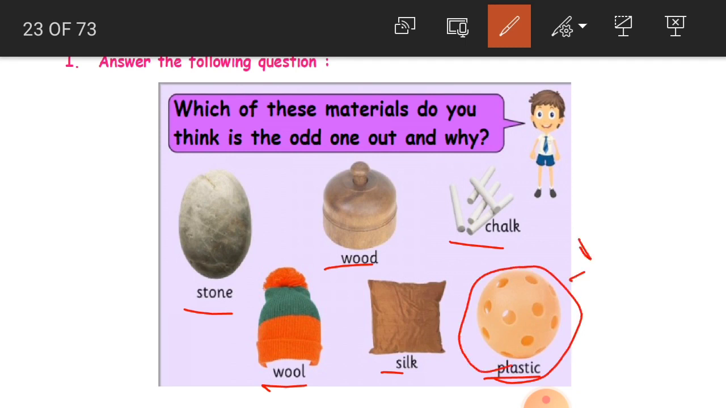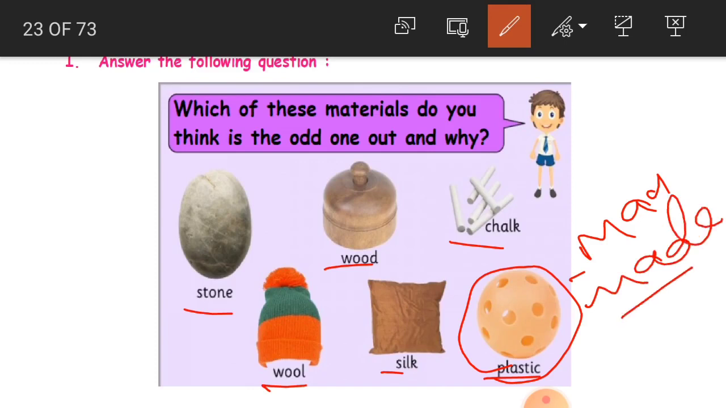Because this is a man-made material. It is made with some chemicals which man has invented. Whereas wool, silk, chalk, wood and stone are all natural materials, which we get from plants, from animals, from sand. Even chalk is made from limestone. So these are all natural materials. Clear, children? The odd one is the plastic material.